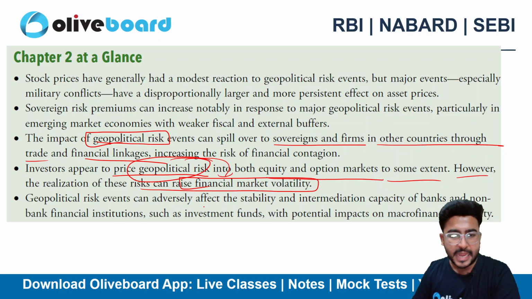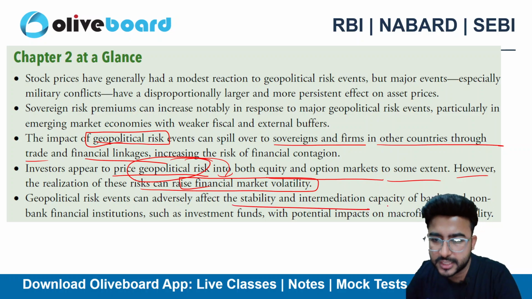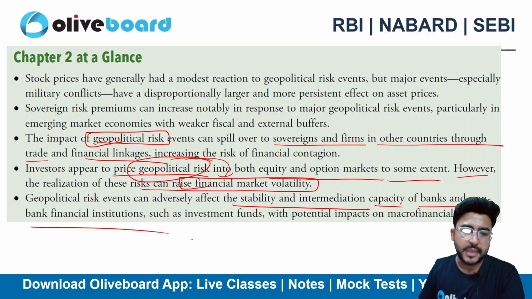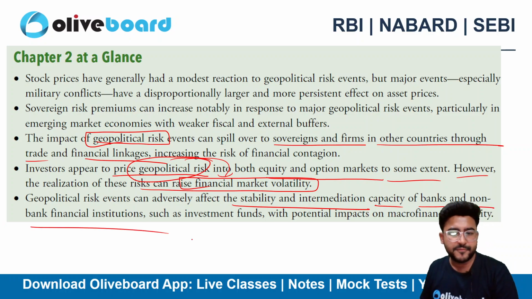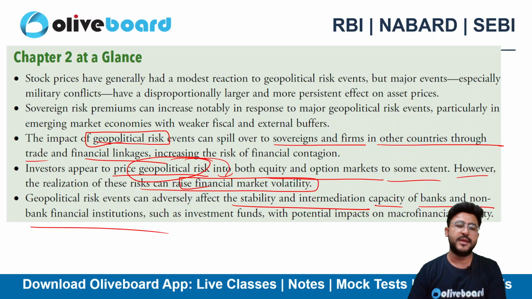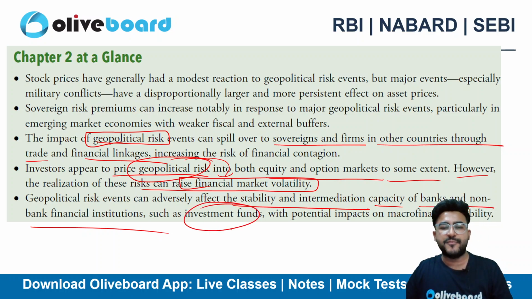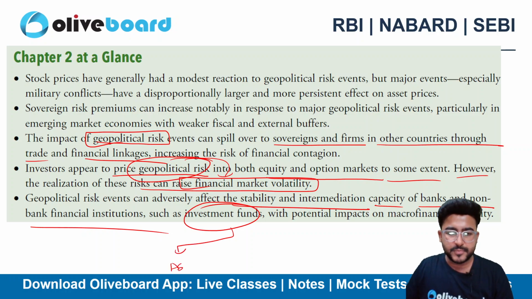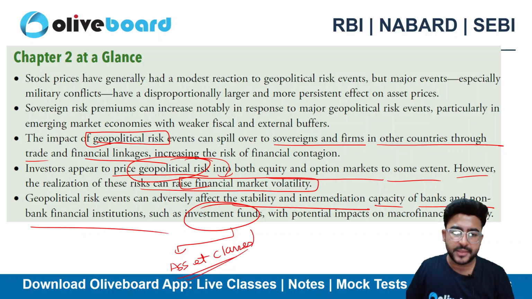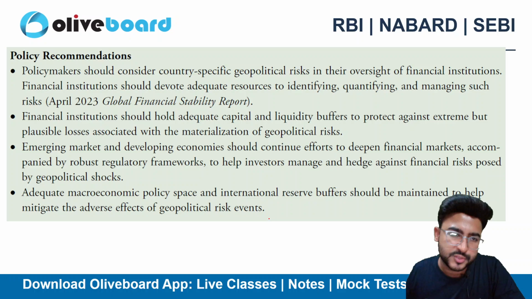Geopolitical risk events can adversely affect the stability and intermediation capacity of banks and NBFIs, such as investment funds, with potential impact on macroeconomic stability as well. So these geopolitical risks can definitely impact the capacity of banks and NBFIs, specifically the investment funds. Why? Because ultimately the majority of the asset classes are being held by the investment funds only.